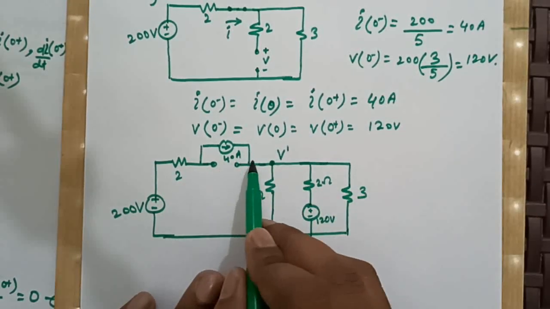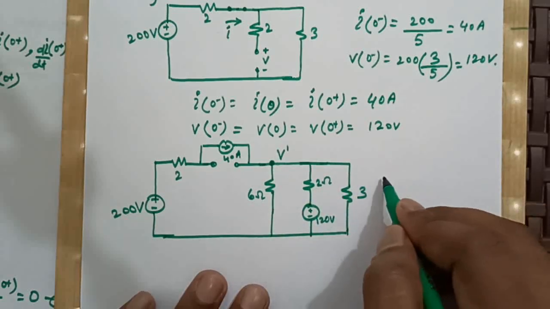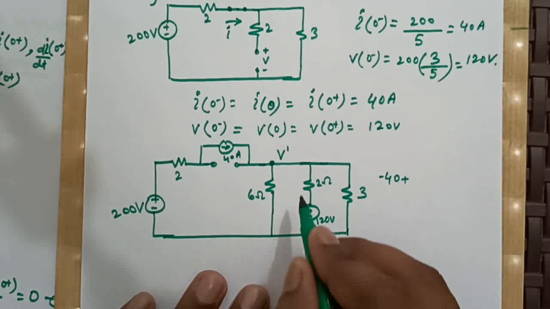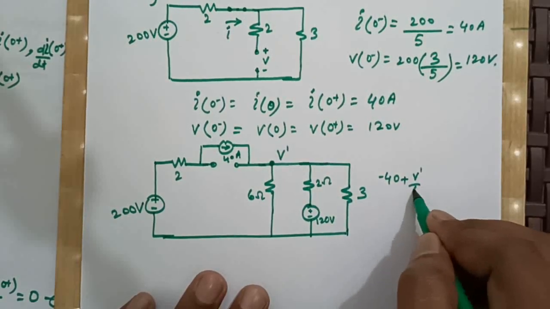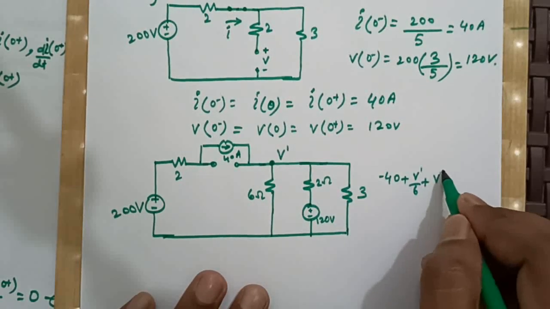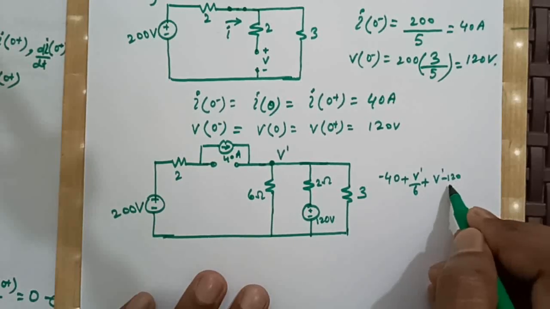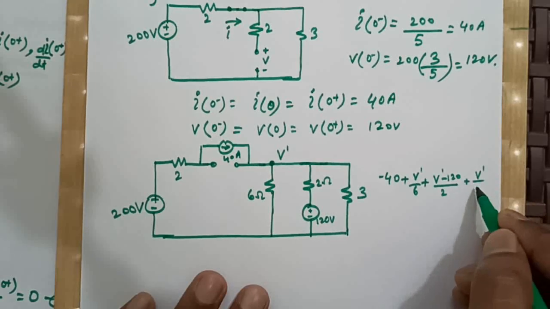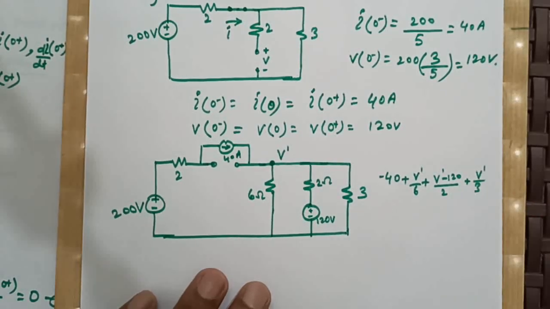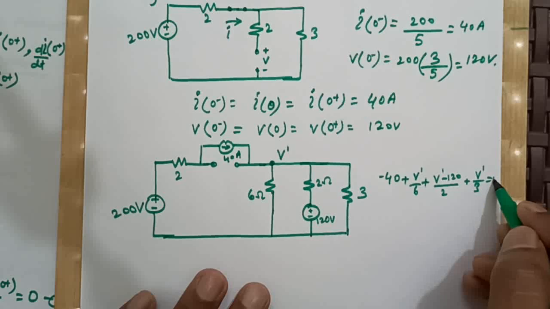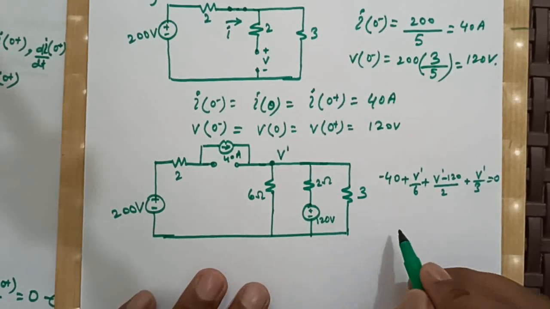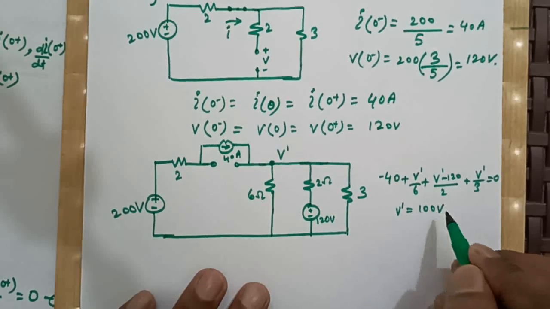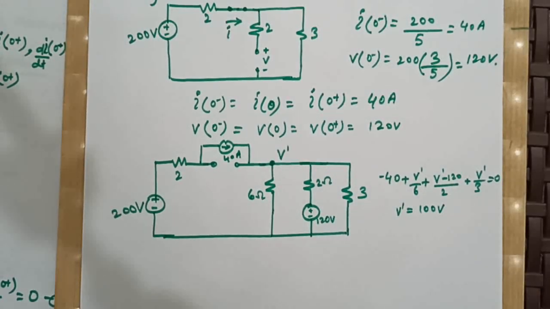We will have, since minus 40 ampere is entering to this node, minus 40 plus V dash by 6 plus V dash minus 120 by 2 ohm plus V dash by 3, isn't it? From here our V dash comes out as 100 volts, right?